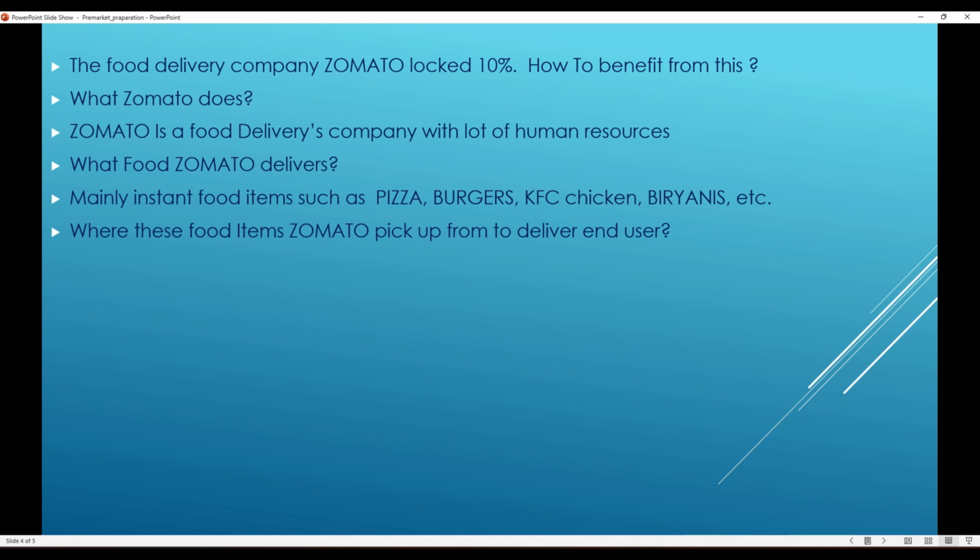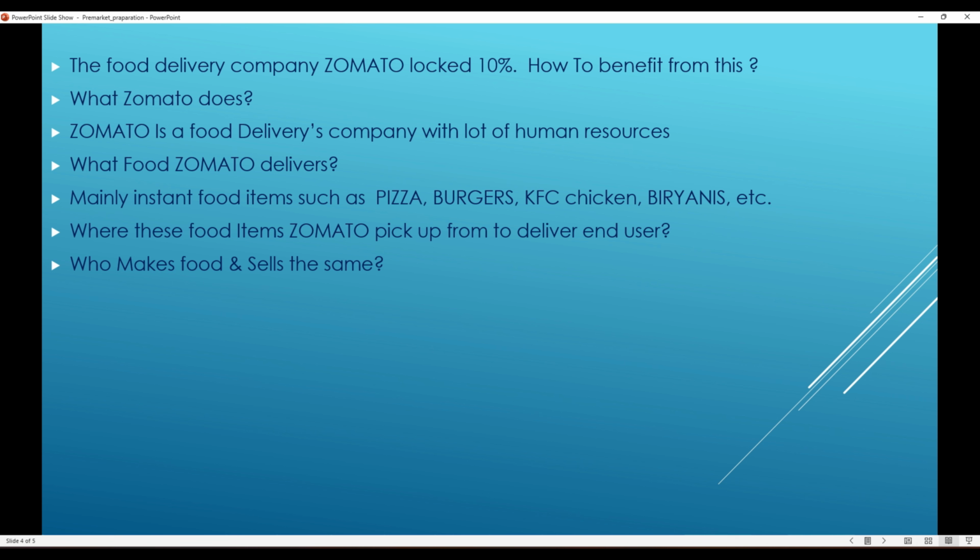First, I try to analyze where it is going and from where they are getting all these things. Then, who makes this food and sells it? Who hands over the food to Zomato? On the other side, Zomato is the mediator company which delivers between two parties.